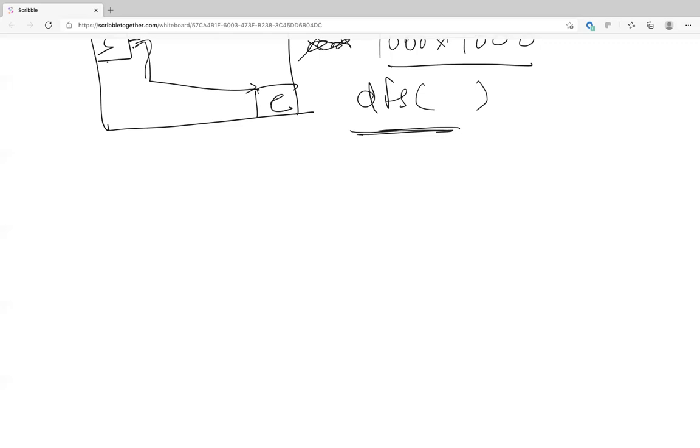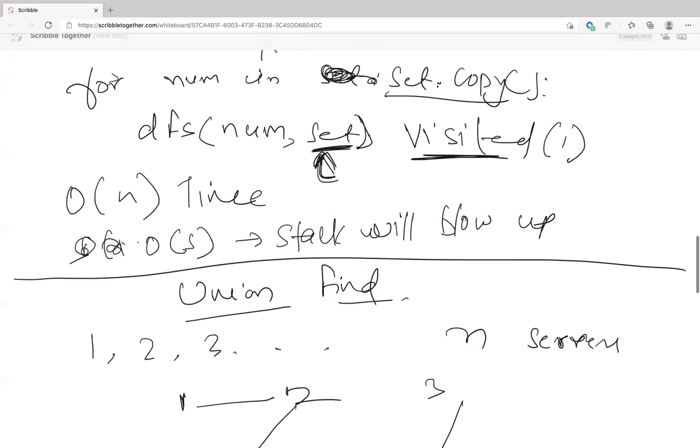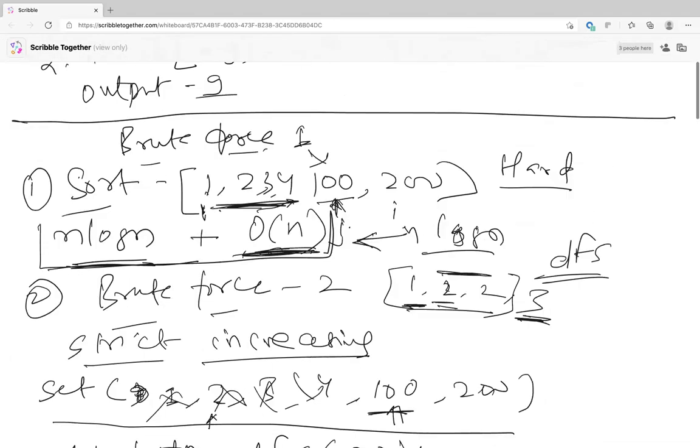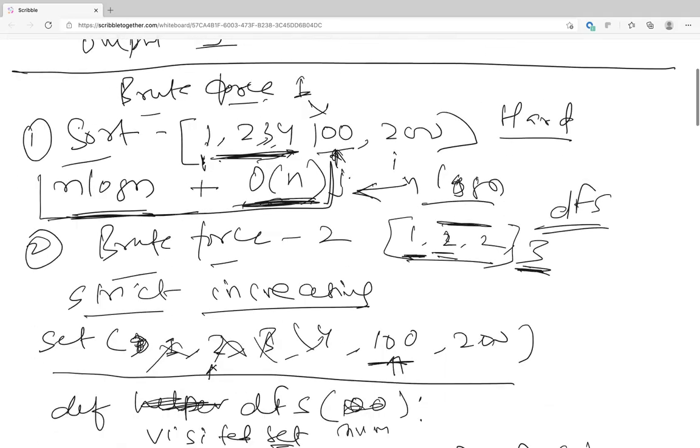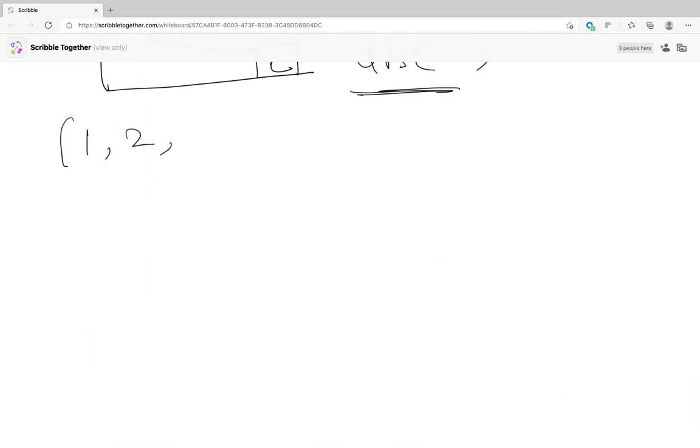Okay, so for this question, let me write it again. Let's say you have 1, 2, 4, 100, 200, 3, and 1. What you did is you created a set, you put all the numbers there, and as soon as you saw a number, you did a DFS from the numbers which are next to each other.